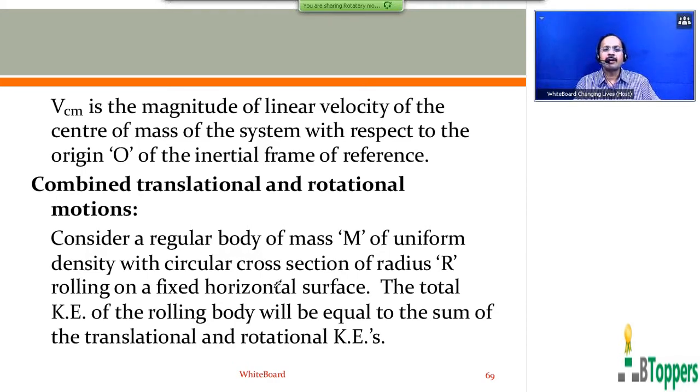Consider a regular body of mass capital M of uniform density with circular cross section of radius capital R rolling on a fixed horizontal surface. The total kinetic energy of the rolling body will be equal to the sum of the translational and rotational kinetic energies. Those who are writing the notes, if they need more time, can take a pause and write the notes.